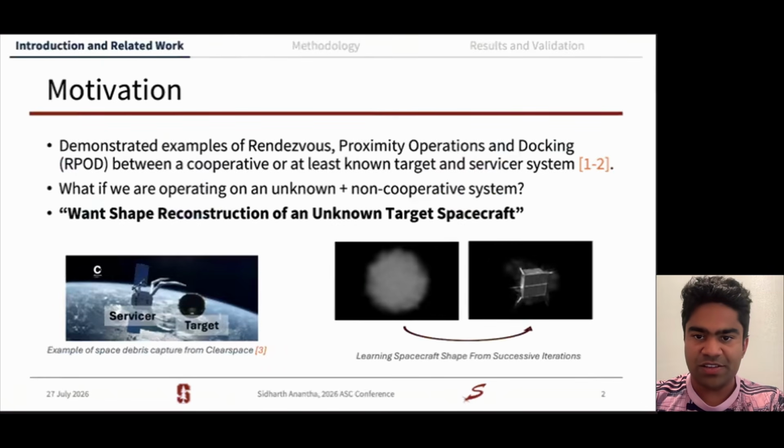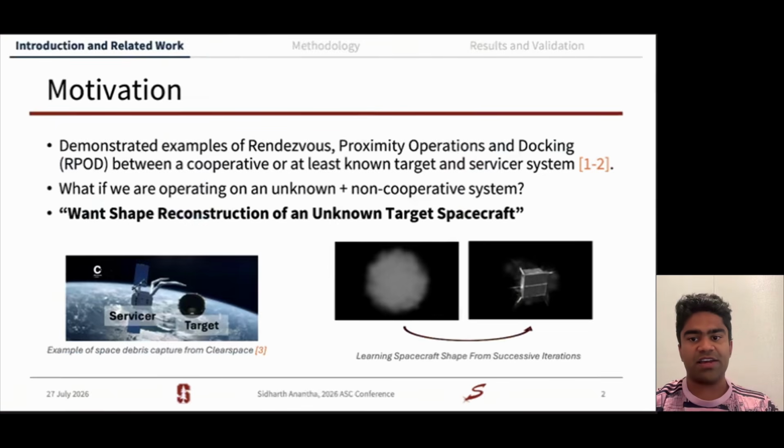There are demonstrated cases in literature and practice for rendezvous proximity operations in a known and cooperative environment. In this case, the shape and pose estimates are known and shared between the servicer, our spacecraft, and the target, the spacecraft of interest that defines a relative orbit.